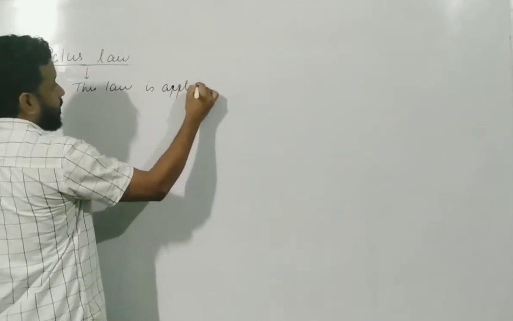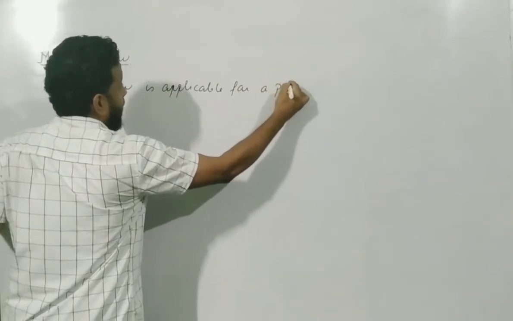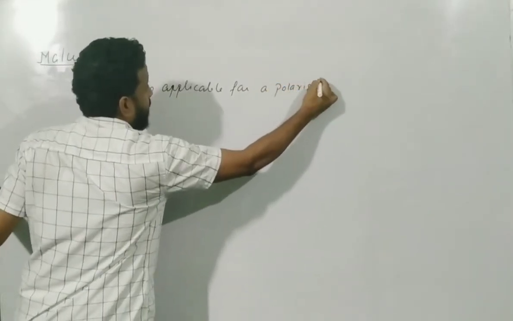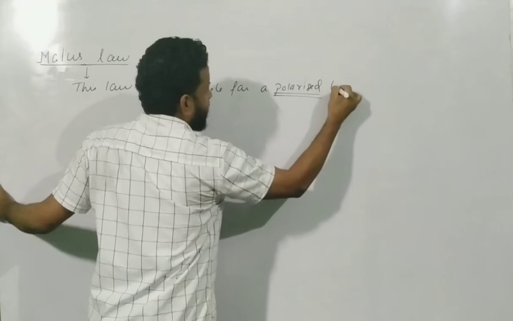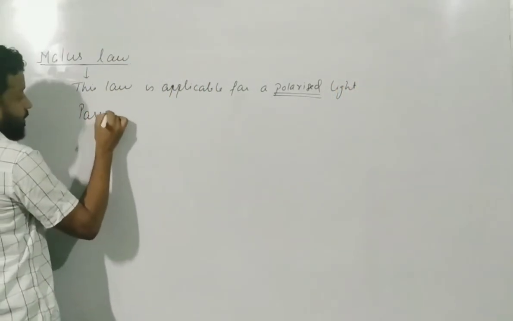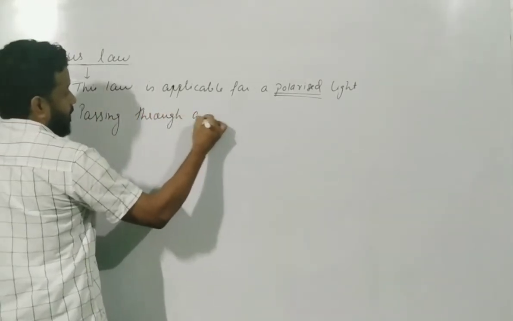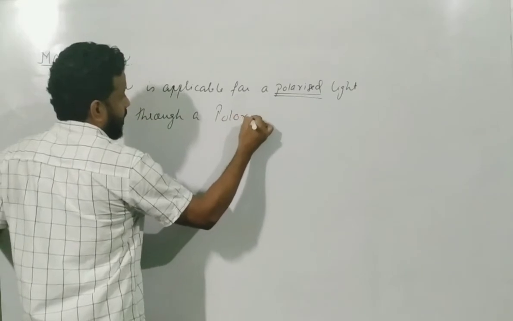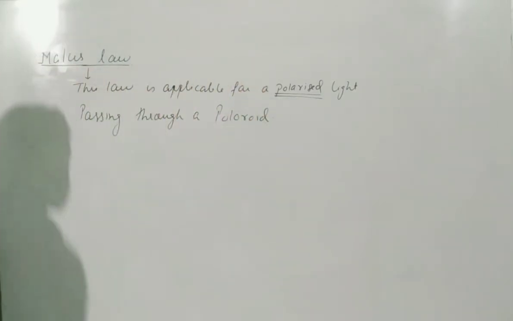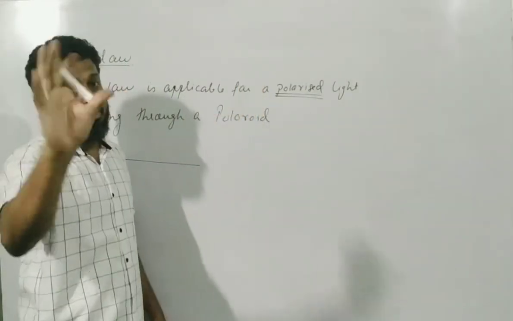This law is applicable for polarized light passing through a polaroid. What does the law say? So the first thing, the light has to be polarized. It is not applicable for unpolarized light.